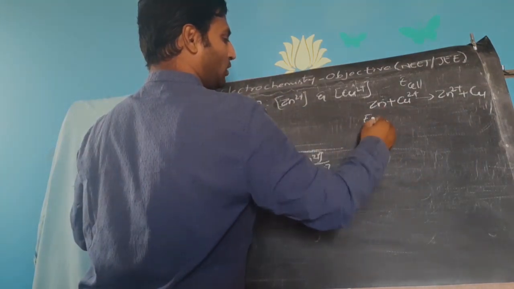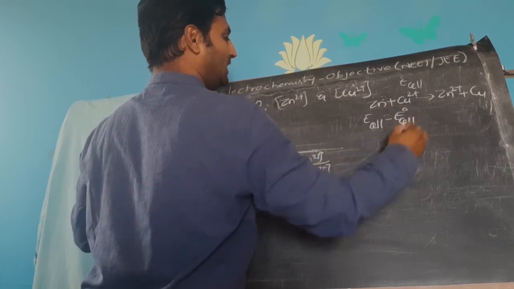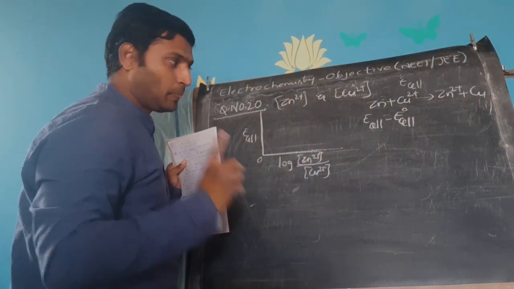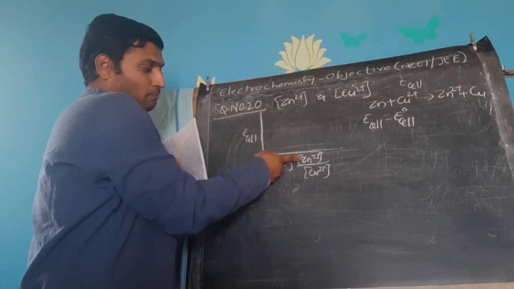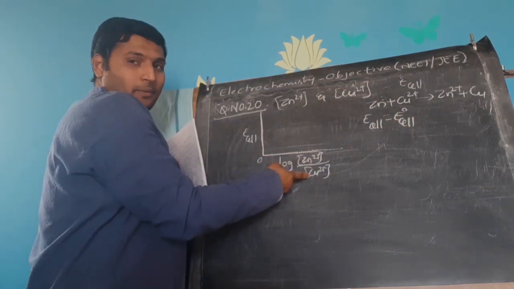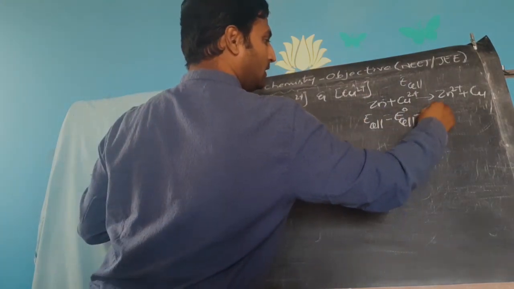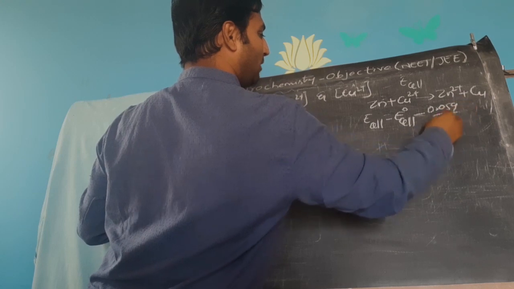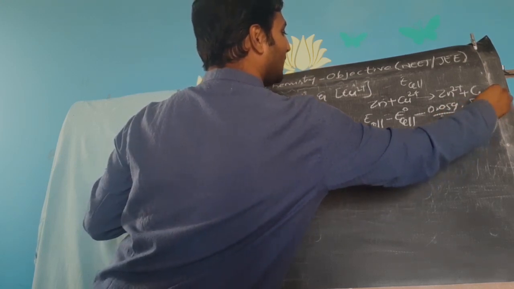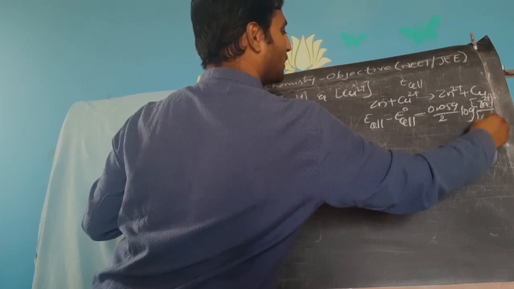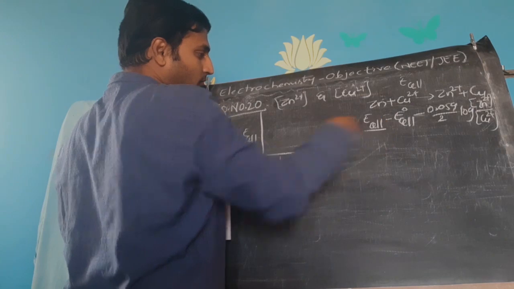Now the Nernst equation for cell potential will be E cell is equal to E naught cell. If I take plus reactant by product, I will get, but here he wants product by reactant, zinc ion by copper ion. That's why I'll take minus here, minus 0.059 by 2 log concentration of zinc by concentration of copper. Now you observe here.